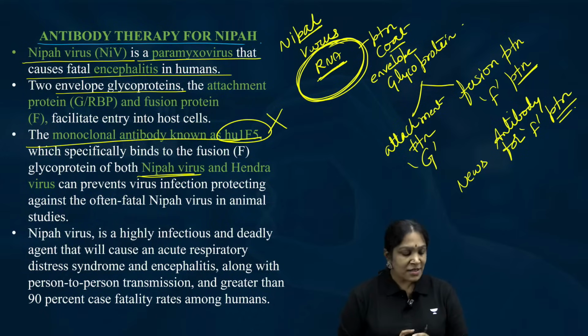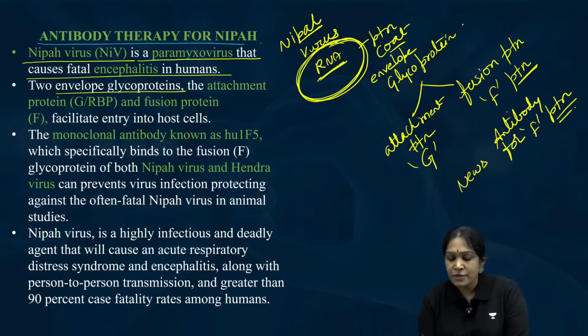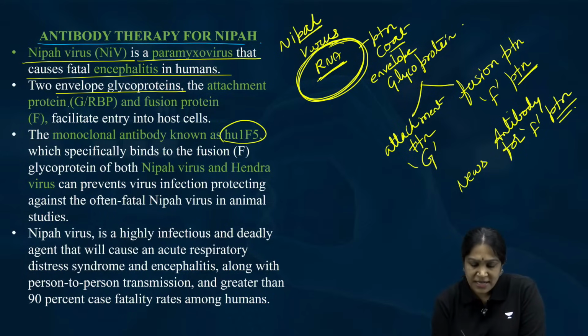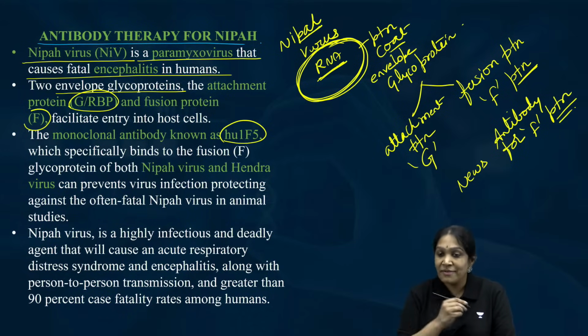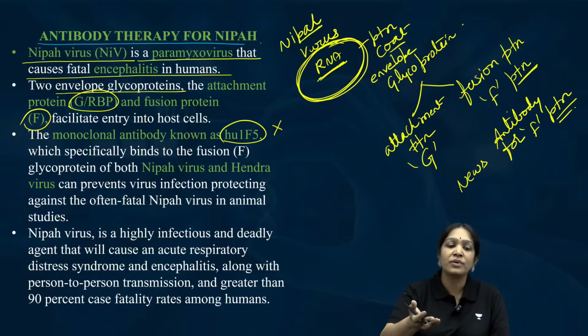Listen to this very carefully please. What is there in the news? In the news you have HU1F5, and the same way you have G or RBP and F. These are there in the news. But they will not ask a question on this. They may ask something about Nipah virus.